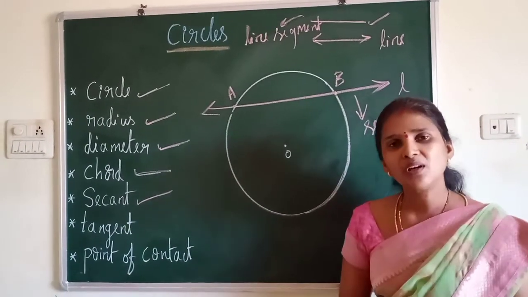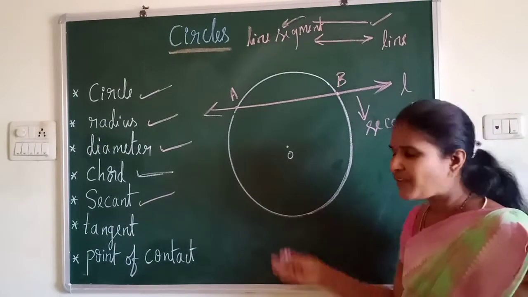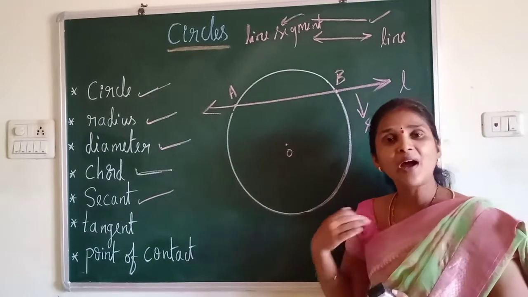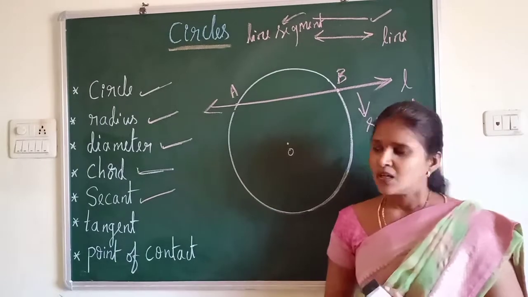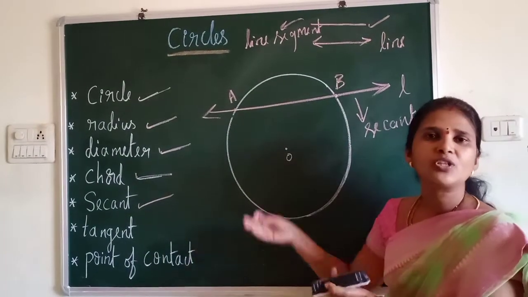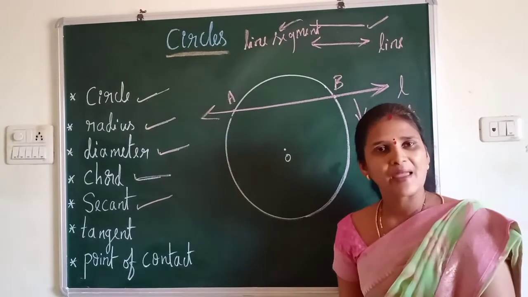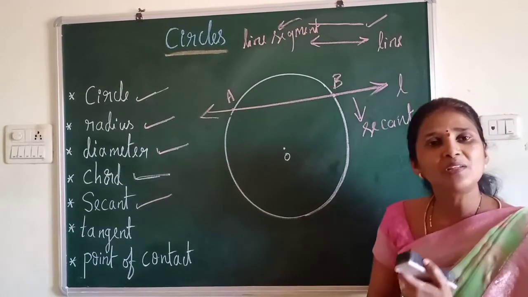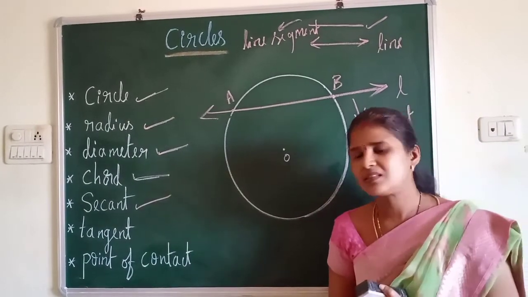How many secants can you draw for a circle? You can draw infinite secants for a circle. So next, coming to the alternative to a secant, which is a tangent. So what is a tangent, and what is the difference between tangent and secant?